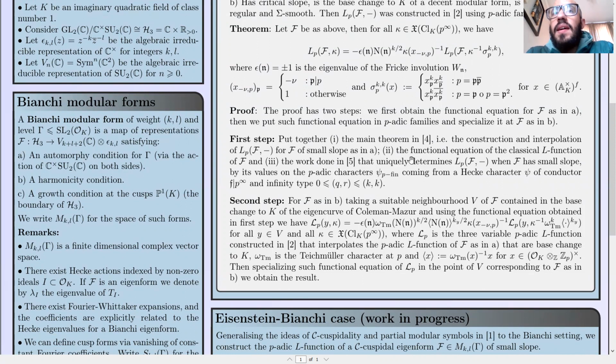And the third is the work done by Loeffler that uniquely determines the p-adic L-function of F when F has a small slope by its values on the p-adic characters coming from a Hecke character of conductor dividing p infinity and has infinity type (q, r) satisfying this condition.